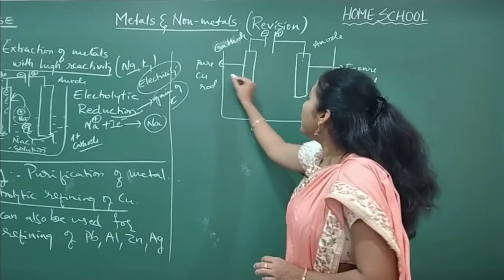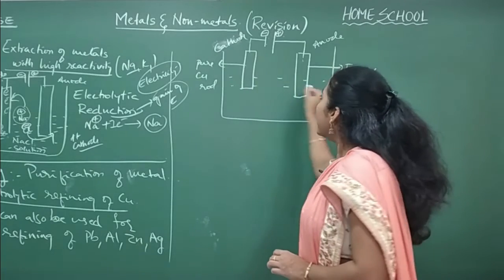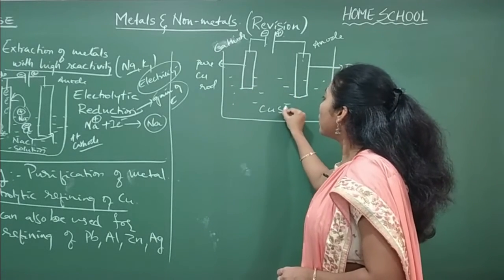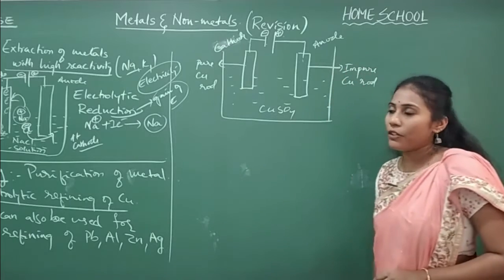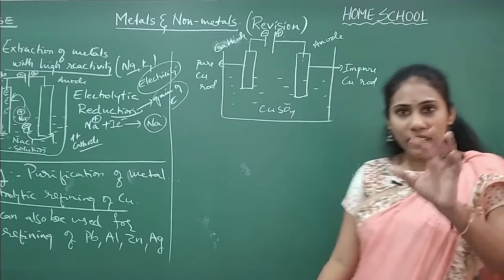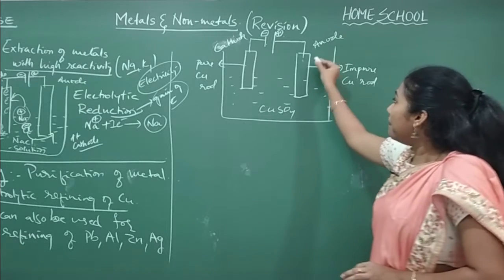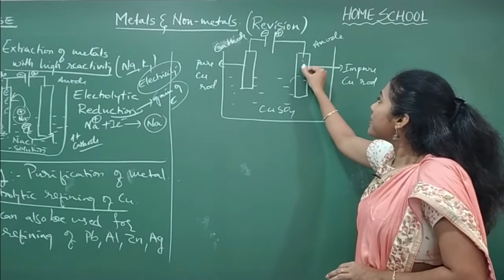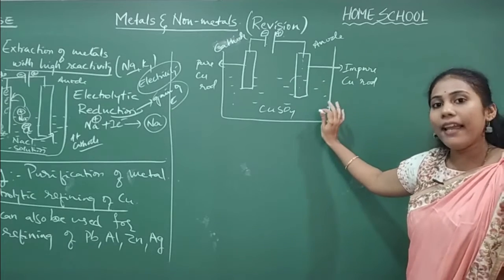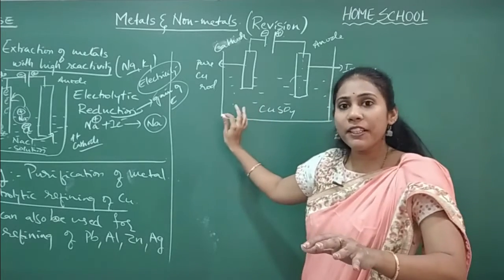And both the rods, we will dip in electrolytic solution. We will dip them in copper sulfate solution. And the moment you pass electricity, what will happen is, from the anode rod, some pure copper atoms would be there. Impurities are there, but pure copper atoms would be there too.